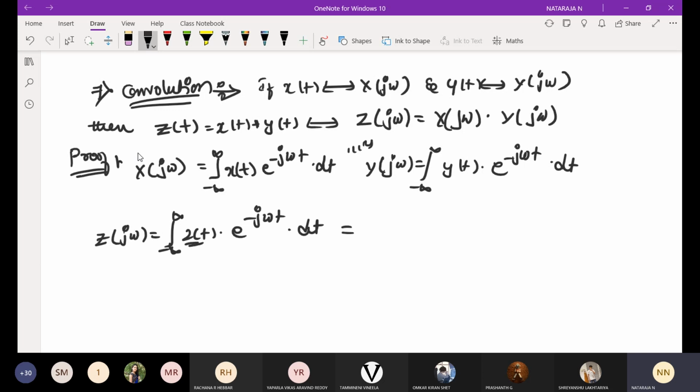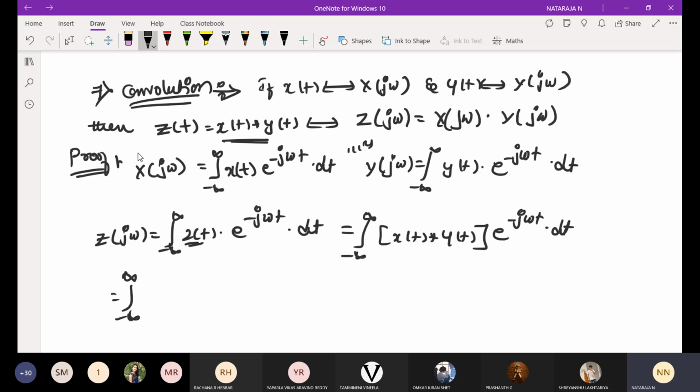Replace z of t by x of t convolved with y of t. Okay, so taking minus infinity to infinity, z of t will be x of t convolved with y of t into e power minus j omega t into dt. In the next step, I take the integral from minus infinity to infinity. Then what is x of t convolved with y of t?